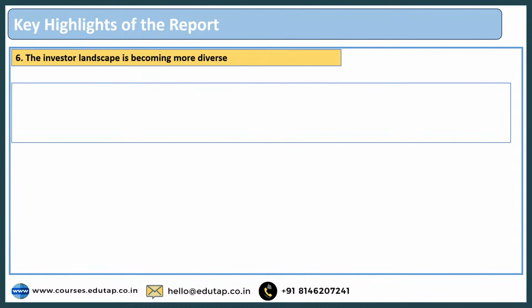Now the point number 6. The point number 6 says that the investor landscape is becoming more diverse. And in what sense is it getting diverse? Let me tell you that the report says that global investments in the early scenario were mainly undertaken by traditional private multinational companies. But now what is happening? The report says that two other types of investors are also becoming more important.